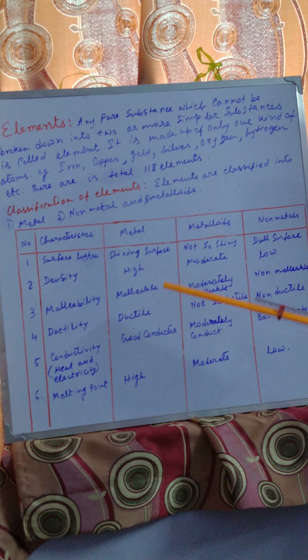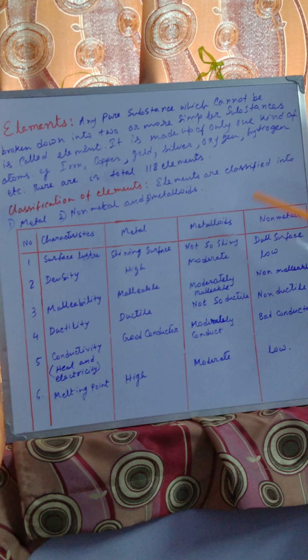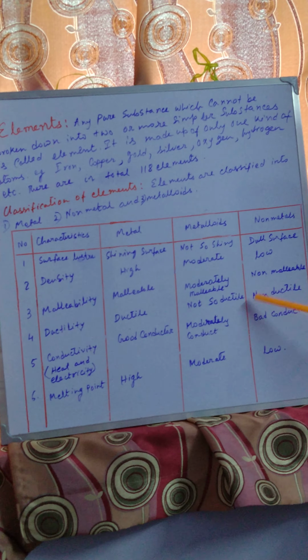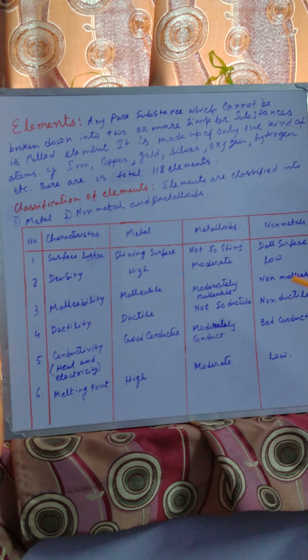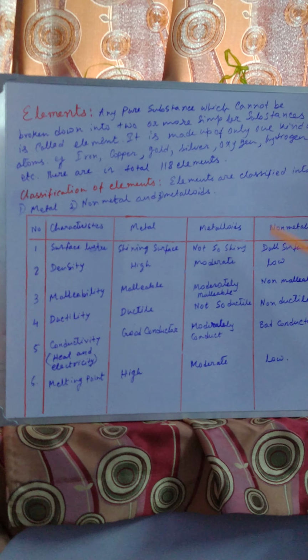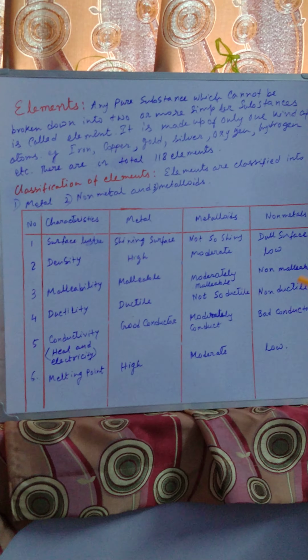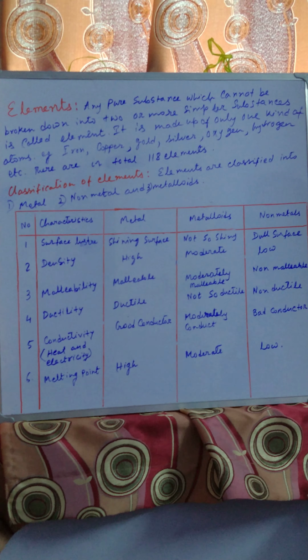So metal is ductile, and metalloids are not so ductile. We can't form thin wires using a metalloid. And non-metals are not at all ductile.